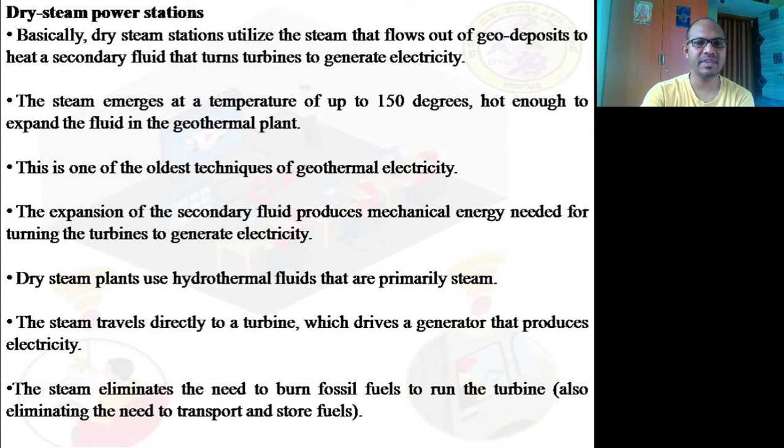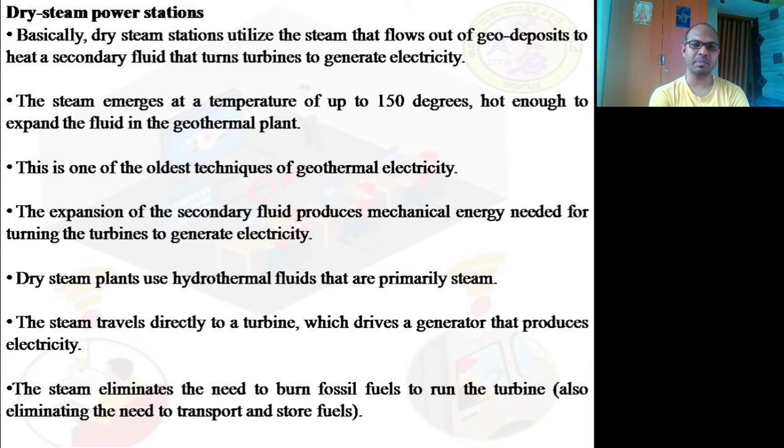So this is one of the oldest techniques of geothermal electricity generation. The expansion of the secondary fluid produces mechanical energy needed for turning the turbine blades to generate electricity. Okay. Dry steam plants use hydrothermal fluids that are primarily steam.